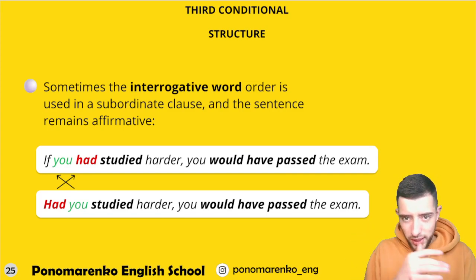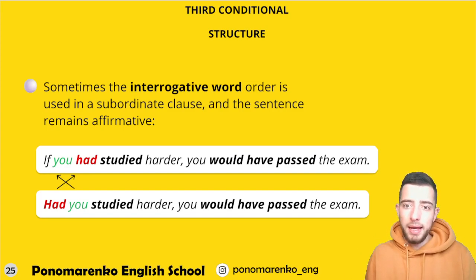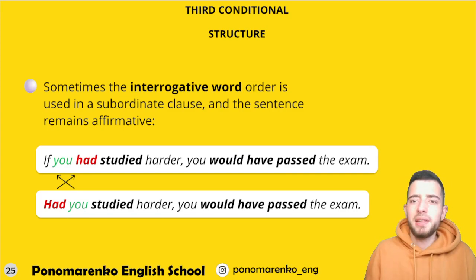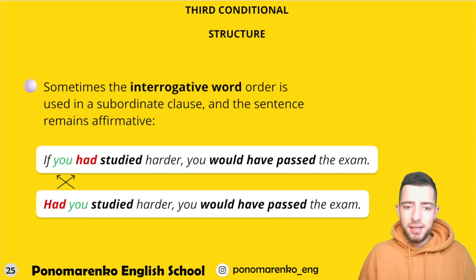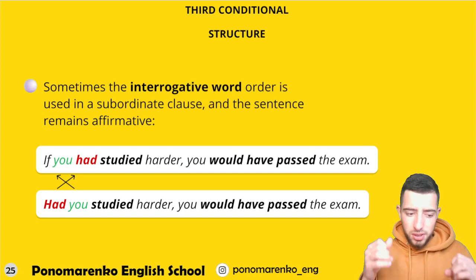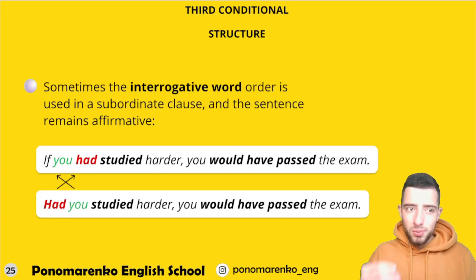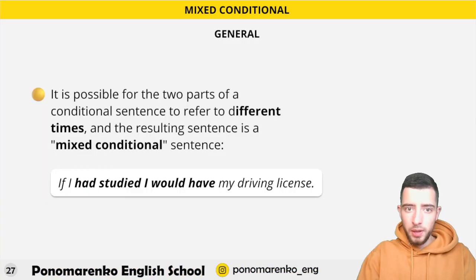Why? Because we have another word order, and this one is correct, and it adds some kind of emphasis. Saying this sentence, "Had you studied harder," you are kind of angry, and you change this word order in order to show the person you are angry, and you really want this person to hear your words, your sentence.